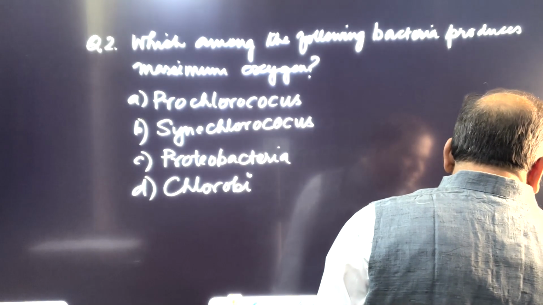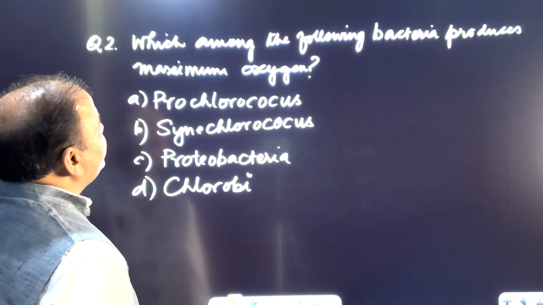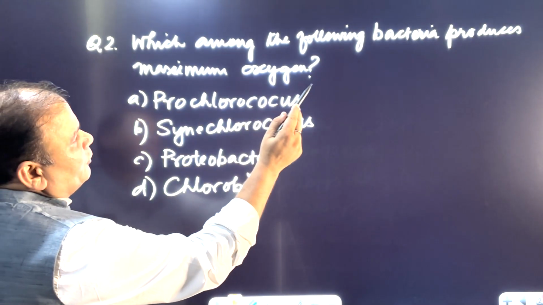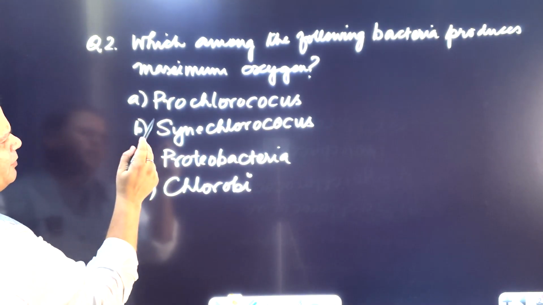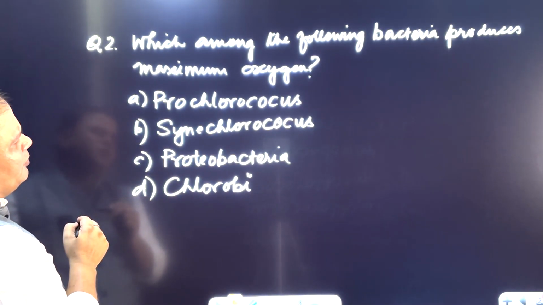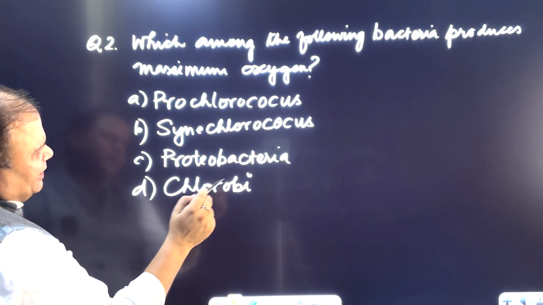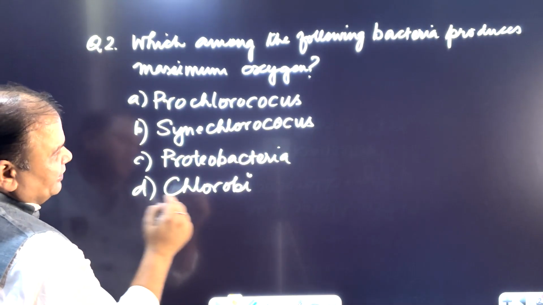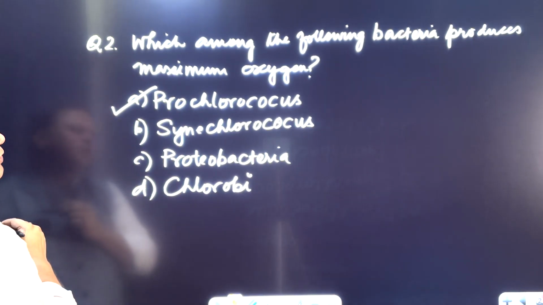Let's see those questions. The first question which I have drafted for you is, which among the following bacteria produces maximum oxygen? Four options have been given to you: Prochlorococcus, Synechococcus, Proteobacteria, and Chlorobi. The correct answer is the first one, Prochlorococcus.